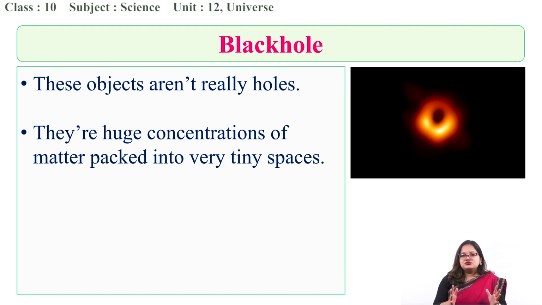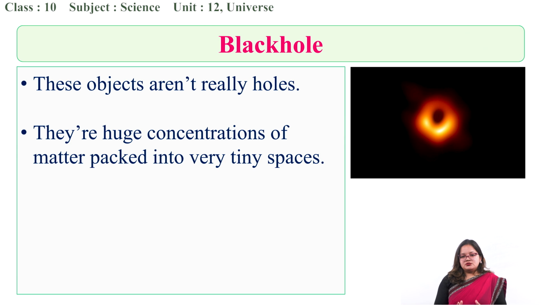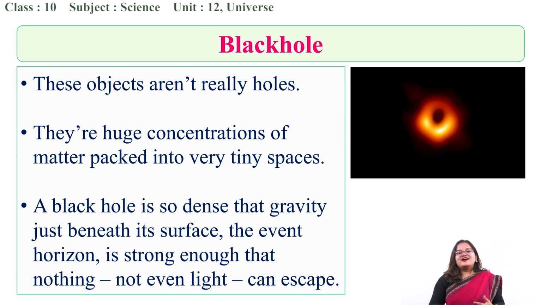Since huge matter is packed into tiny spaces, they are very dense celestial bodies. How dense is it? It is so dense that gravity just beneath its surface is very strong that nothing, not even light, can escape.